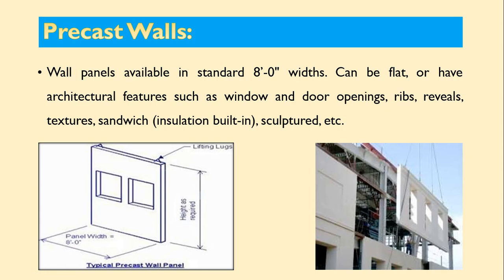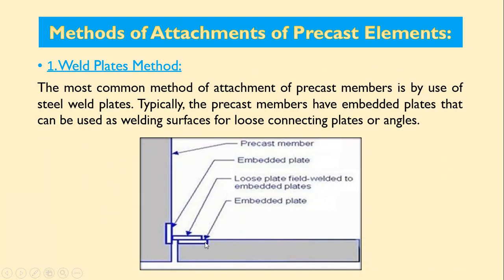So this is regarding precast wall. Here you can see width is 8 feet and height will be the height of the structure, the height of the building required. So these were different precast elements. Now how are these elements fixed? Methods of attachment of precast elements: how these elements are fixed on site. These are fabricated in-house, in the factory or in the shed, and then these are attached at the site.